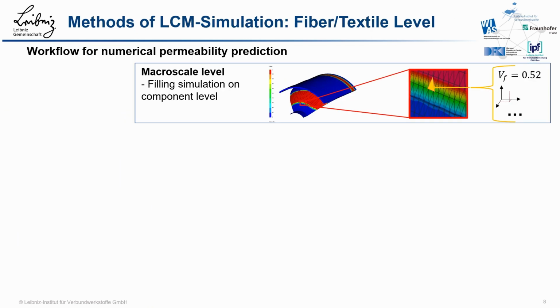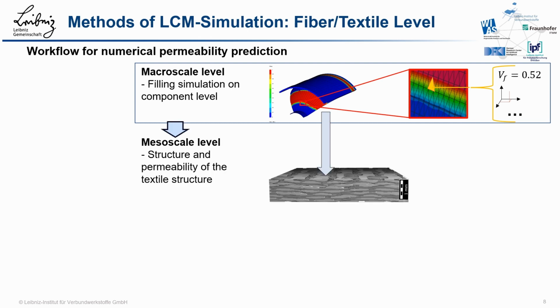To go a little bit more into detail, I would like to explain the multiscale workflow as it is used today. First of all, everything starts at the macro scale level, where filling simulations are performed. The models are built from homogeneous elements, which therefore do not represent the material structure. However, these finite elements are assigned properties that represent the process or material behavior, such as the direction-dependent permeability.